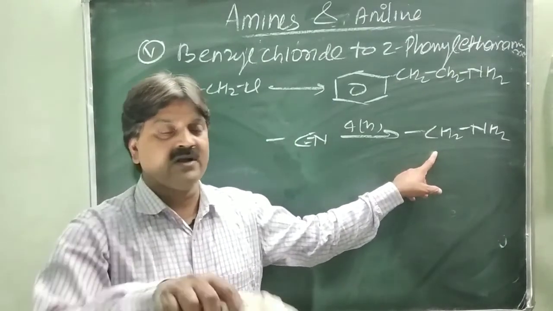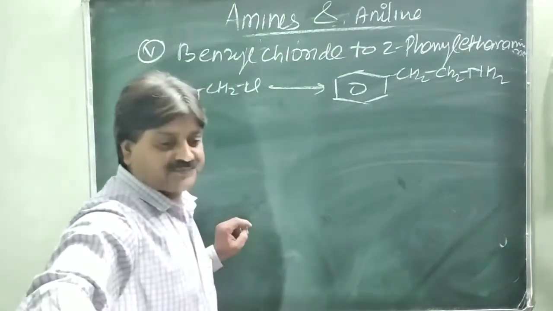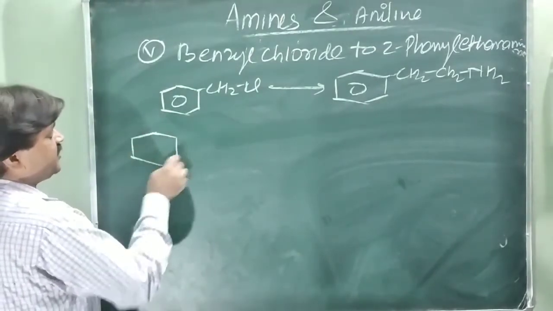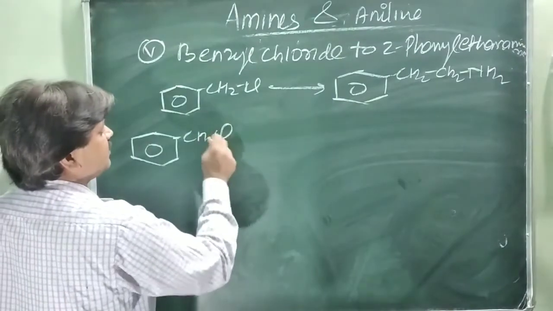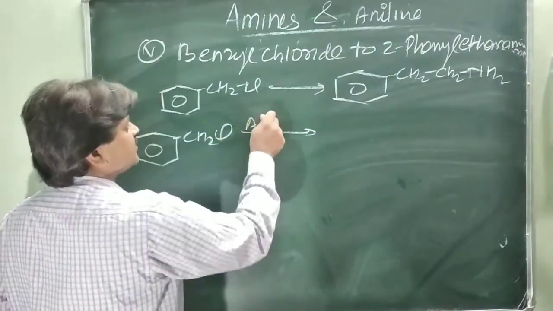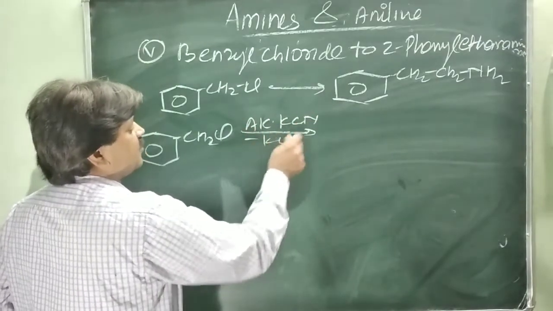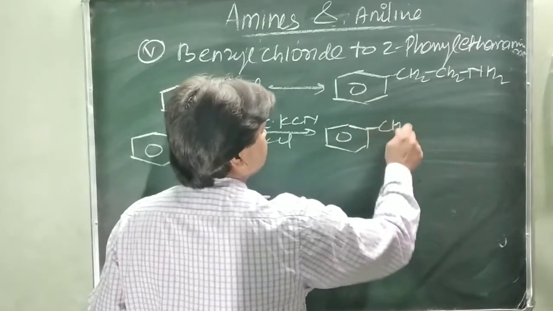So how do you convert into the cyano group? You know that benzyl chloride is first treated with alcoholic KCN. KCl is released, forming benzyl nitrile.